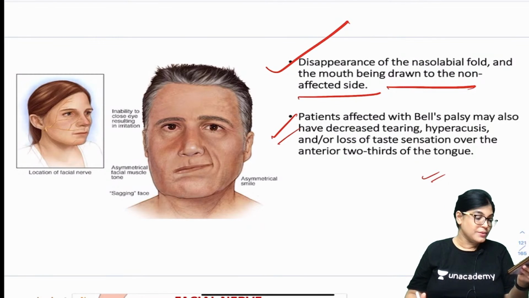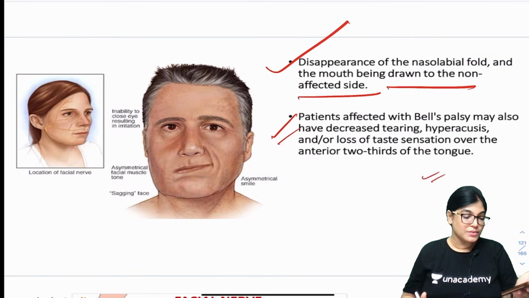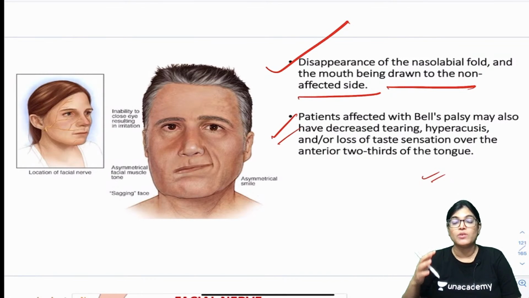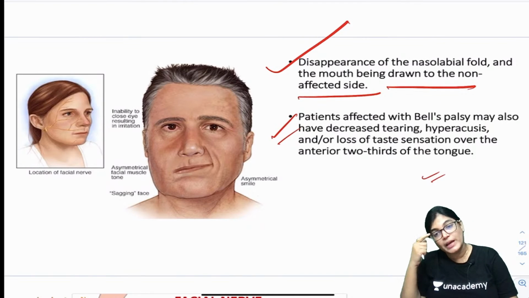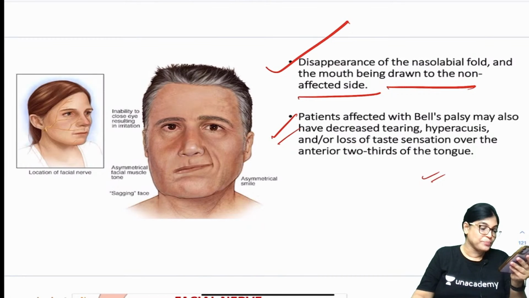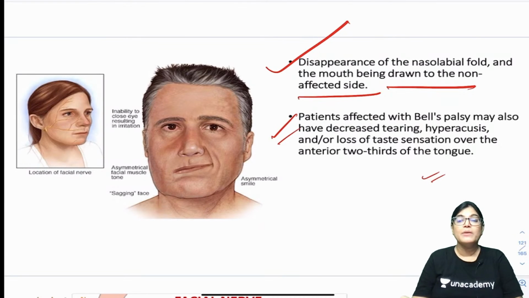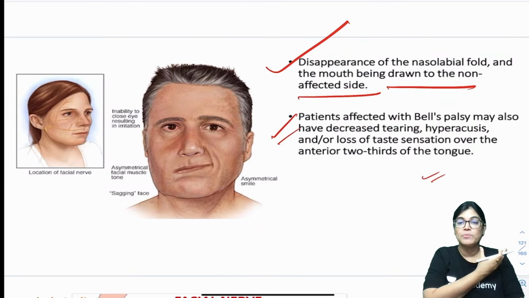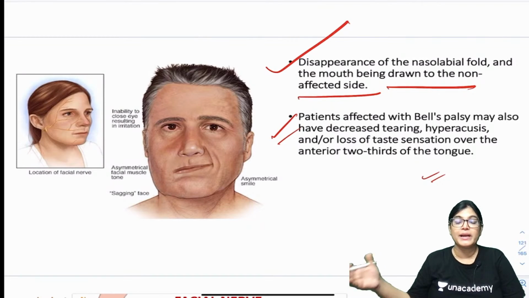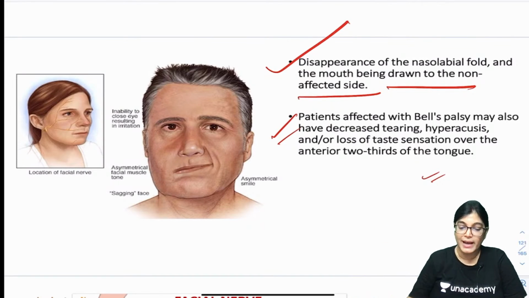What is that nerve? If that is involved, then normal sound will appear loud because of the involvement of the nerve to stapedius. Yes, Sujita, lacrimal, absolutely right, Sujita, opposite side, absolutely right. The turning of the face is to the opposite side, because all the ipsilateral side structures are involved, because the facial nerve is involved extracranially.